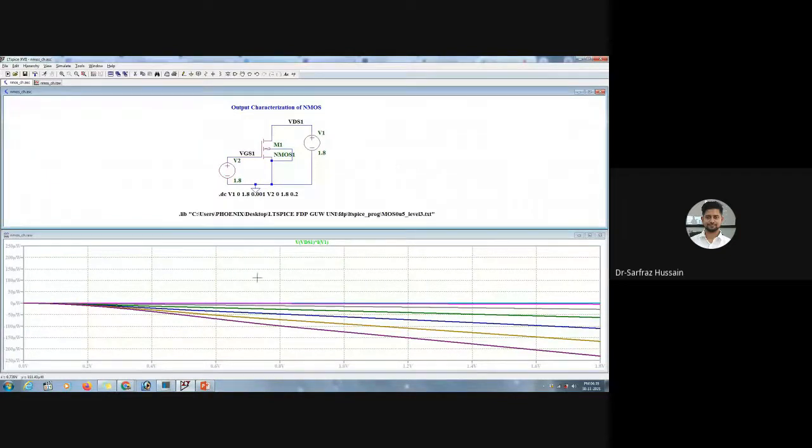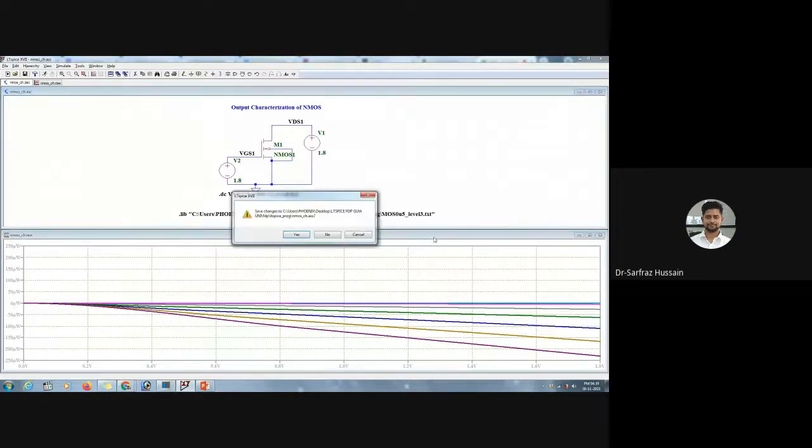So these are the things, basically how we calculate this. And in the PMOS characteristics, let me show you one more thing.